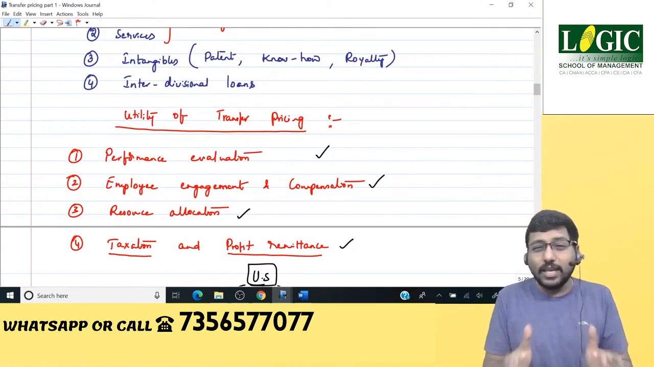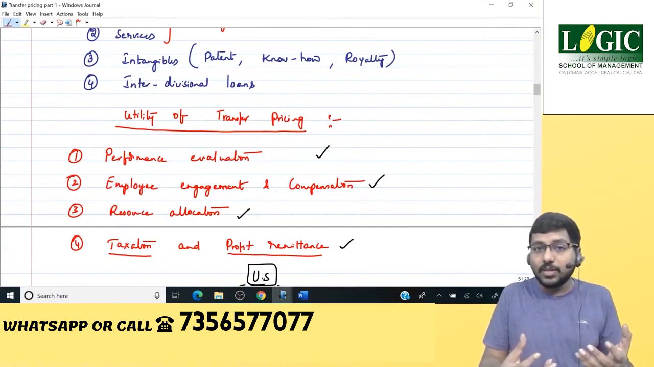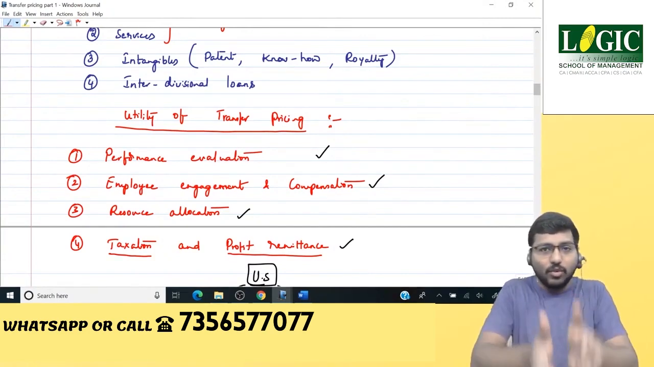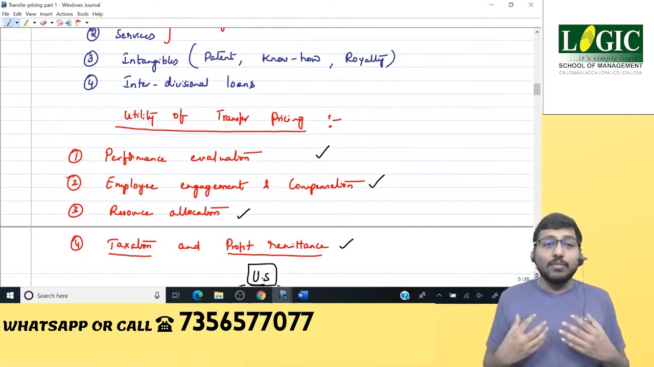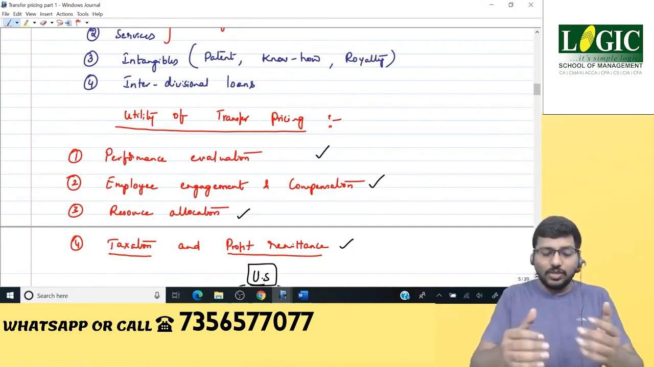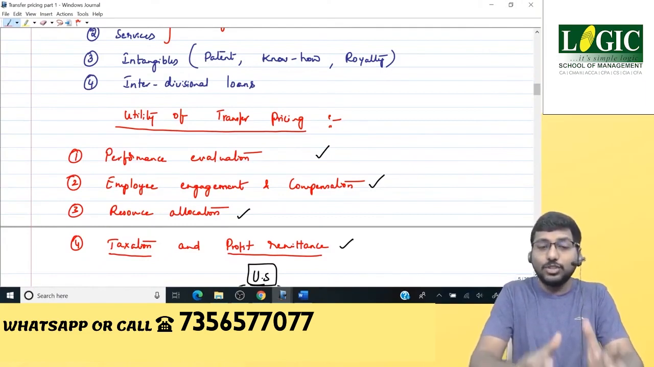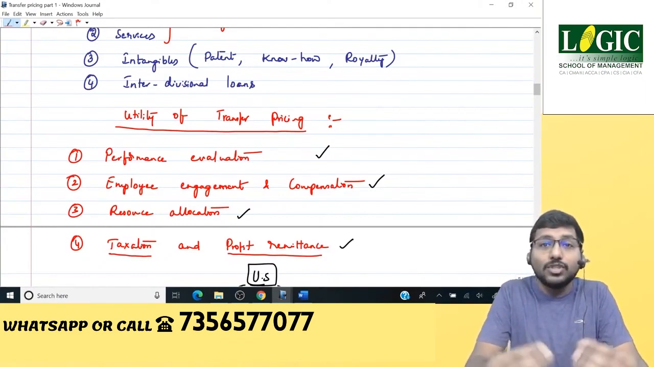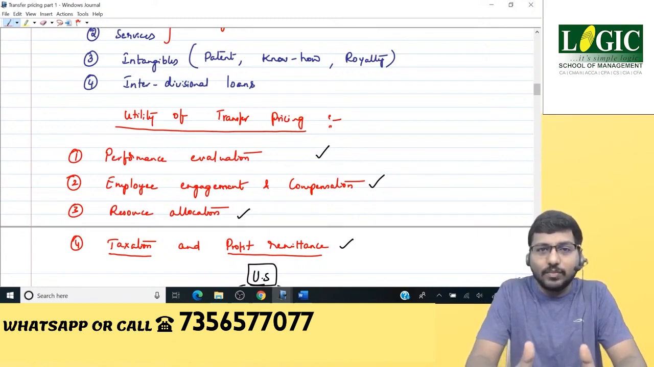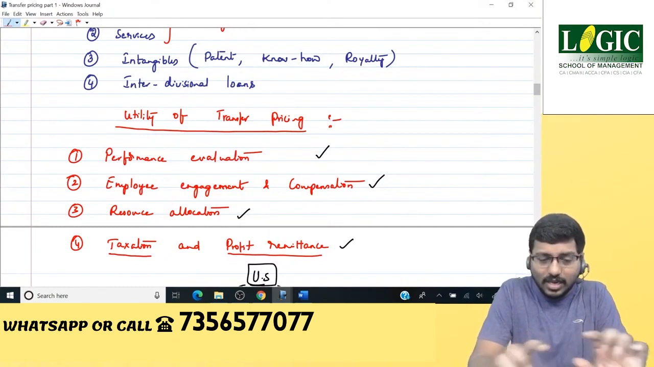And the second one, employee engagement and compensation. Because of this incentive concept, the bonus concept, because of performance evaluation, you give them a bonus if the performance is good, and that bonus concept engages the employees more because they get more compensation. And the third one is that this whole concept of transfer pricing ensures that whatever resources you have, material, labor, or whatever it is, are allocated thoroughly, which means utilized in an optimized manner, without wasting. How is that? When we solve problems, you'll understand. Right now, just remember this particular line.